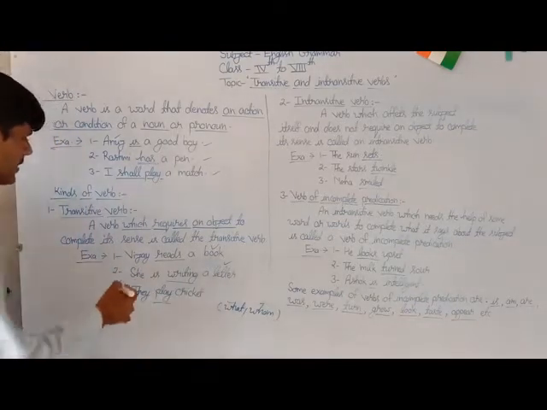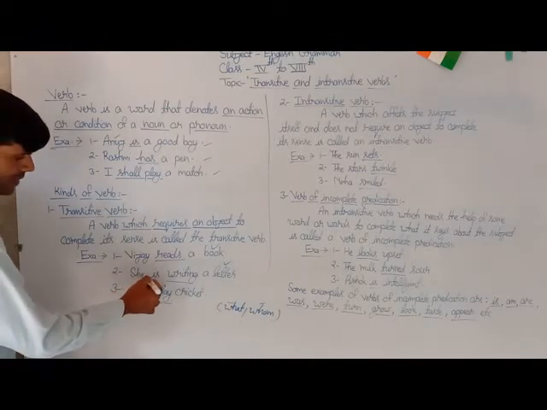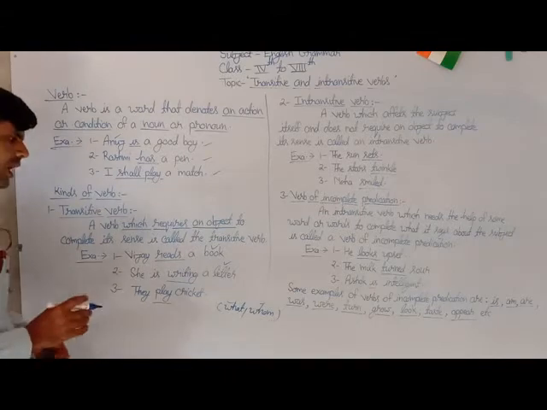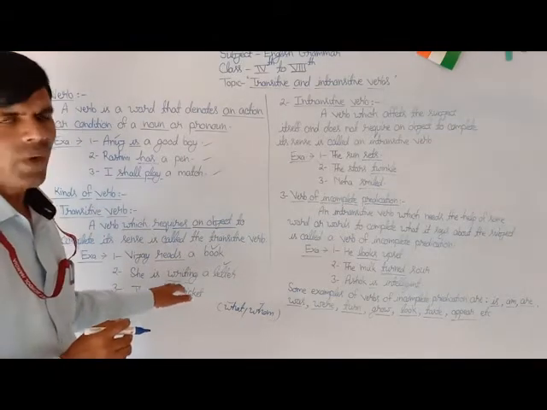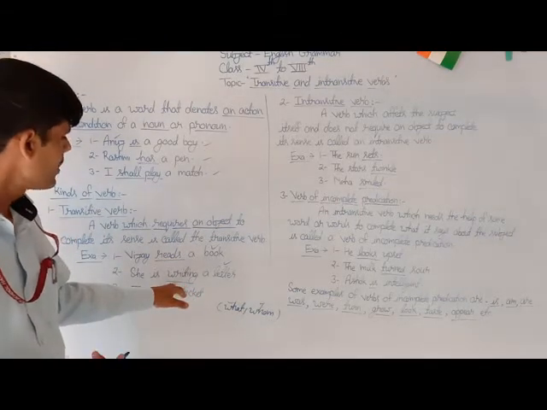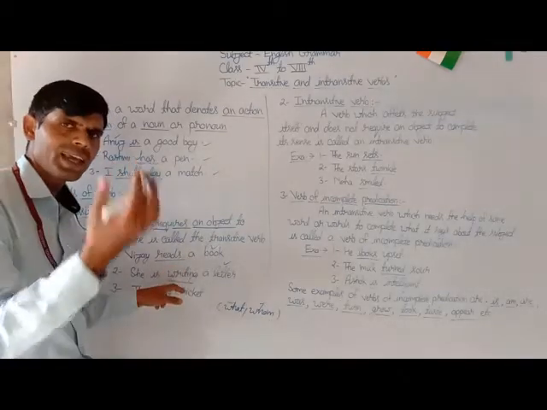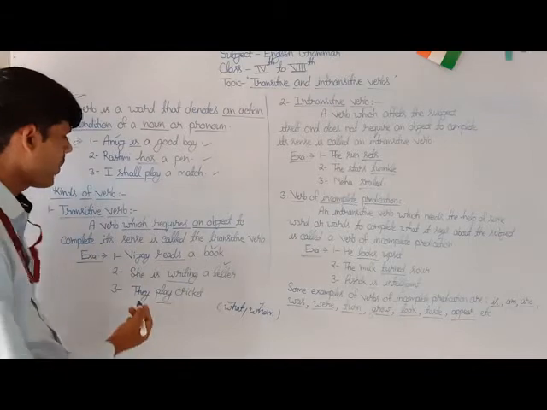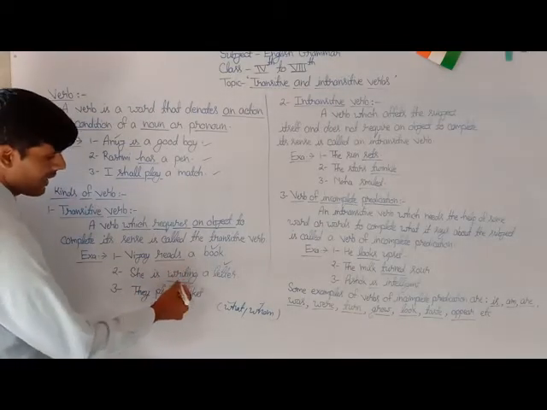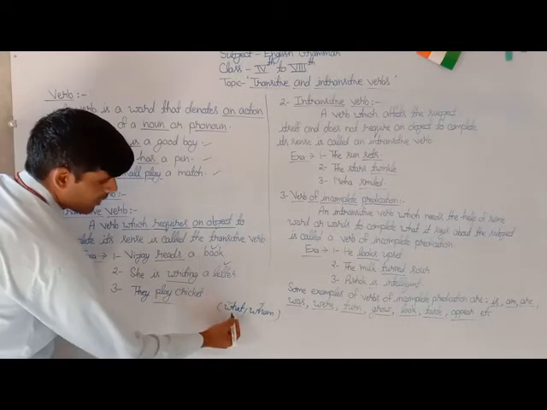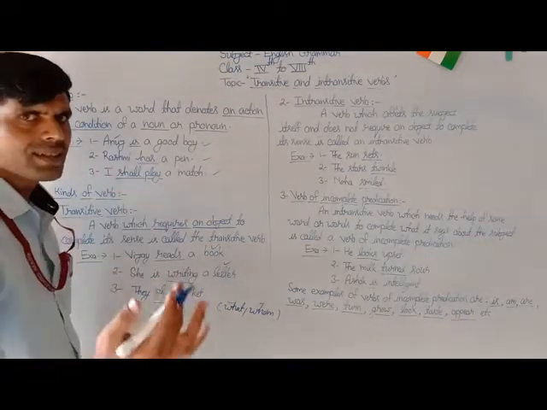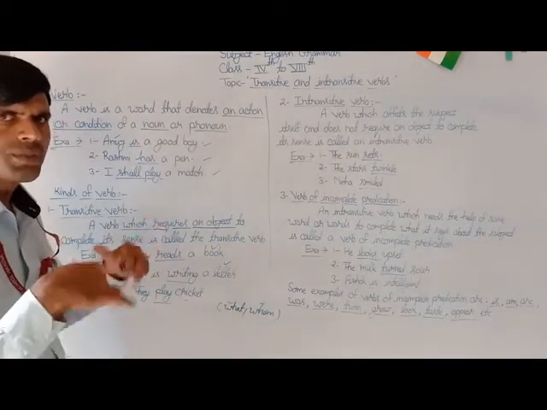In the same way, here is the second example. She is writing a letter. If we want to find out whether the underlying verb writing is a transitive or intransitive verb, then we have to form a question with the underlying verb writing and the word what or whom. Then the word that answers the question will be the object of the verb.